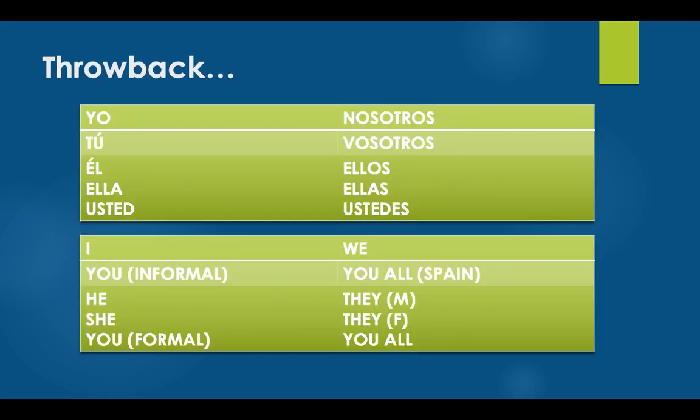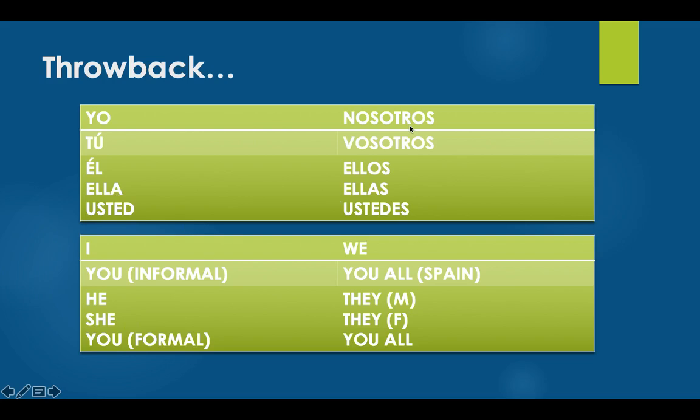Before we get into our verbs, I want to give you a brief throwback to your subject pronouns. These are essential to all things that you will learn in Spanish class. So we have what I call the magical box of Spanish here, where they're all positioned in a certain way. You have yo, which means I, tú, you in the informal form, él, he, ella, she, and usted, you formal.